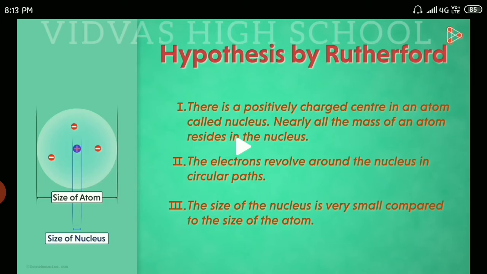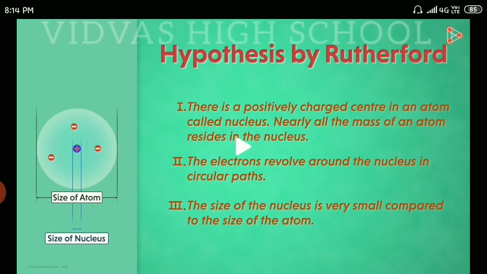In the same way, the electrons revolve around the nucleus in a circular path. As positively charged particles are present at the center, electrons can't be at the center, and the remaining space can't be empty, so the remaining space is occupied by electrons.